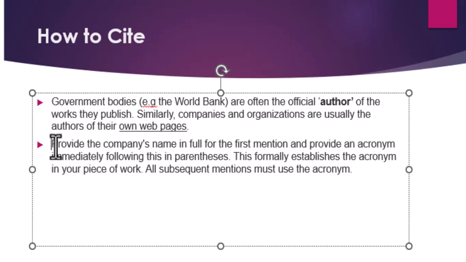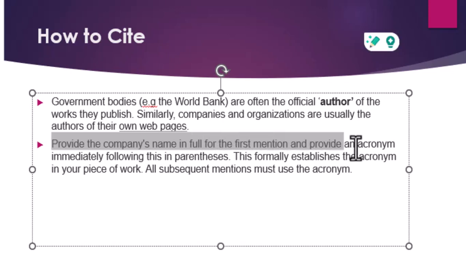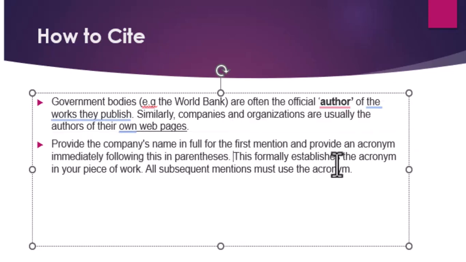Provide the company's name in full for the first mention, and provide an acronym immediately following this in parentheses. This formally establishes the acronym in your piece of work. All subsequent mentions must use the acronym.